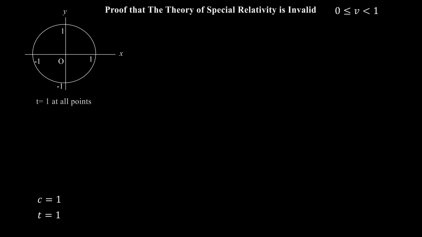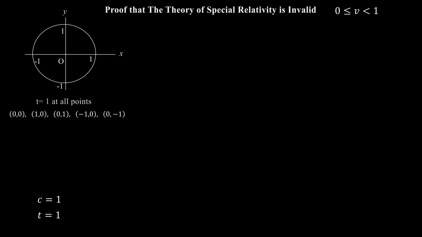In order to avoid calculating with large numbers, set the speed of light to unity. Then the speed v of the moving system can have values in this range. We can map the spherical wave in the stationary system into the moving system at any convenient time t. So set time t to 1 unit. With these values of c and t, consider now the origin x equals 0, y equals 0 of the xy plane and the 4 intercept points on the xy axes of the spherical wave of light in the stationary system K. Thus, this can be represented in this diagram. Note that the origin of coordinates is also the center of the sphere.